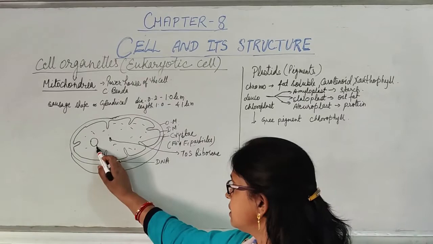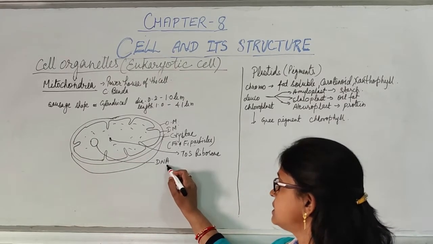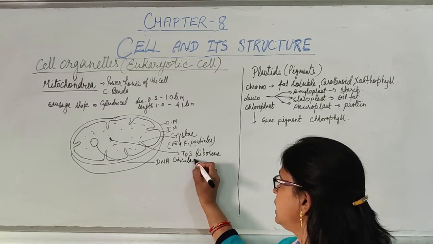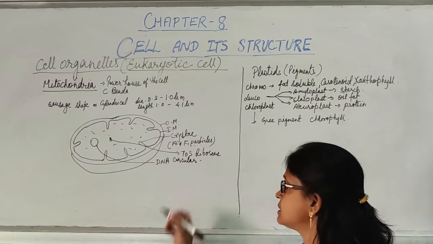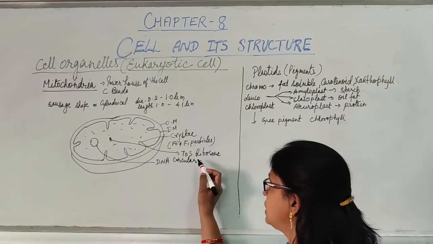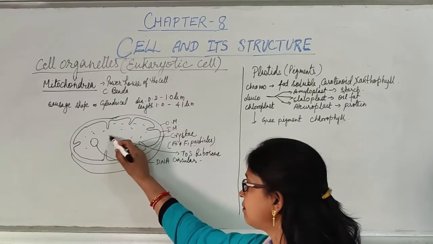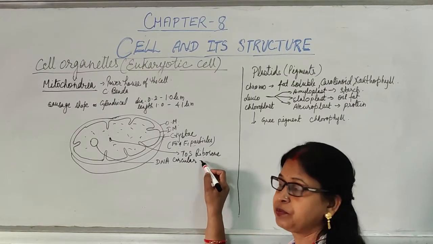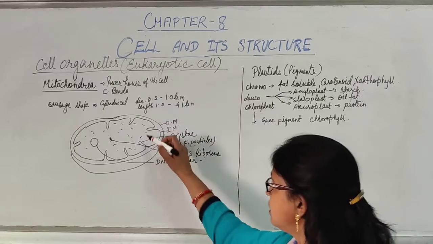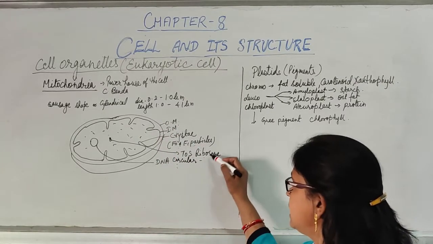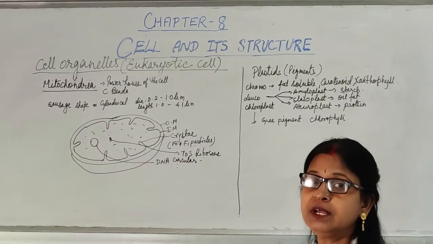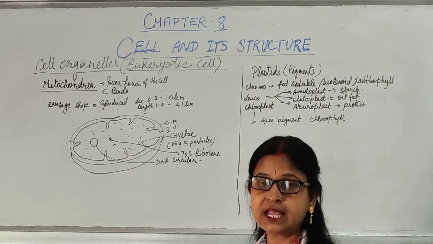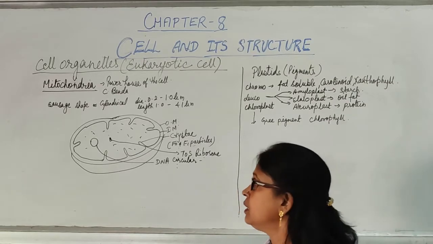Now one circular DNA is there, and this DNA helps in the process of protein synthesis. Ribosomes are also there inside the mitochondria, inside the matrix, and the type of ribosome is 70S. Because mitochondria has circular DNA as well as 70S type of ribosome, it is also known as the semi-autonomous body of the cell, because it can synthesize protein.